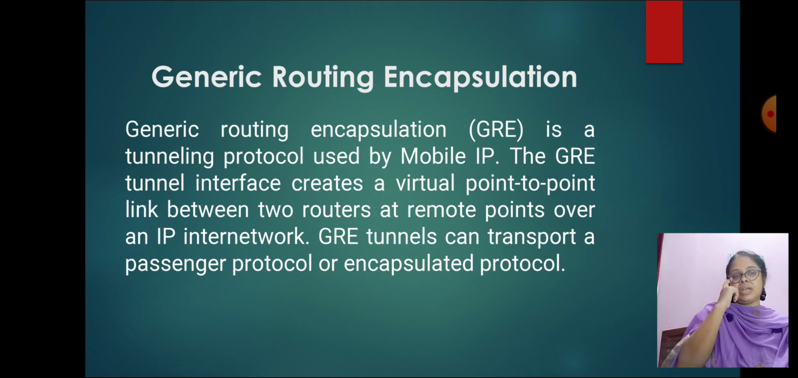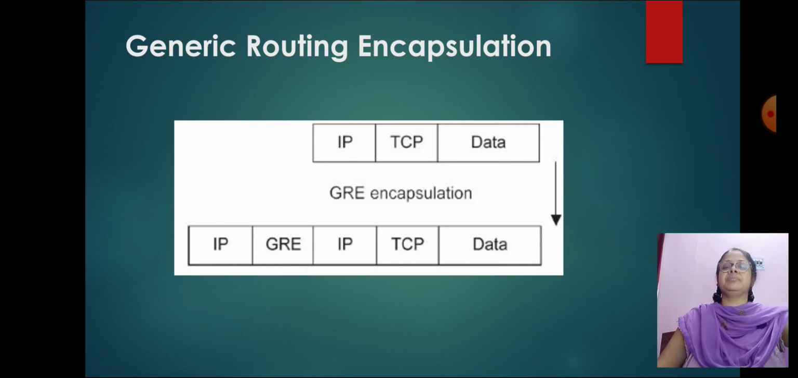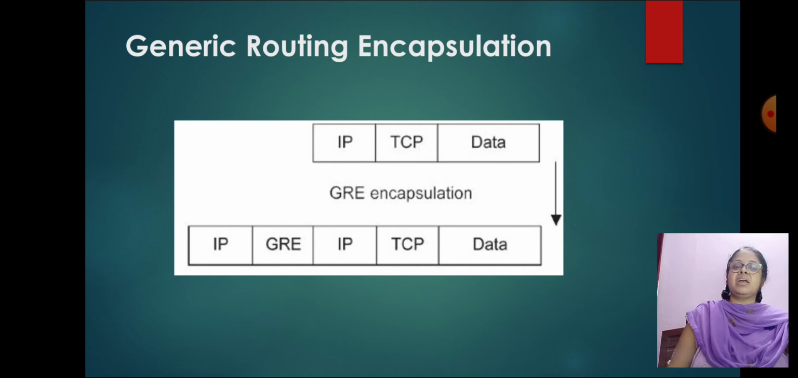Generic routing encapsulation: this is the third type. Generic routing encapsulation is a tunneling protocol used by mobile IP. The GRE tunnel interface creates a virtual point-to-point link between two routers at remote points over an IP internetwork. GRE tunnels can transport a passenger protocol or encapsulated protocol. This is the diagram of GRE encapsulation.